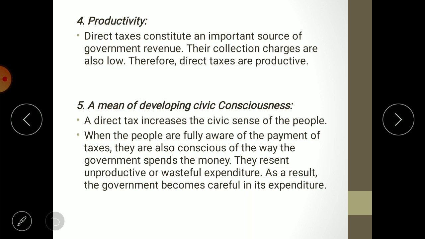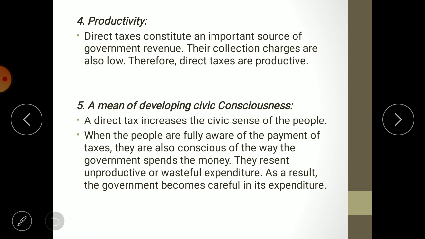So people can ask the government where you are utilizing our money. That also makes the government careful regarding utilizing the tax collection. They will not have any wasteful expenditure. Wherever money is required, in that area only the government does the expenditure. So that is the means of developing civic consciousness.